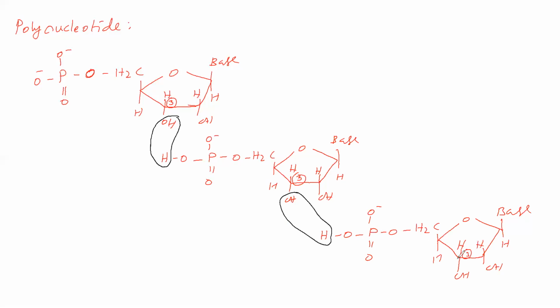In this nucleotide, this sugar C3 carbon OH group is leaving as a water molecule with the phosphate hydrogen of the other nucleotide. So in this nucleotide this phosphate is there, and this hydrogen is leaving as a water molecule.